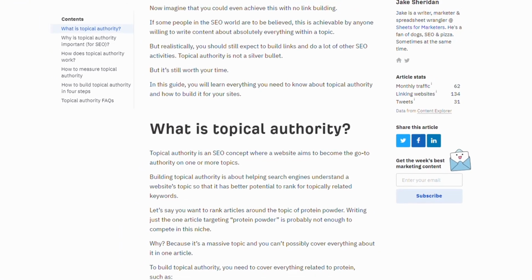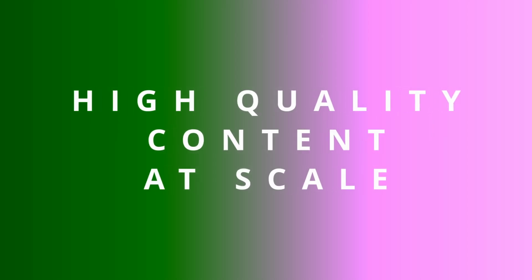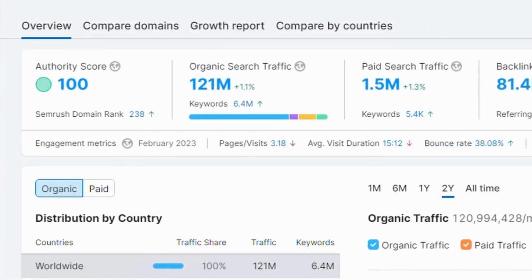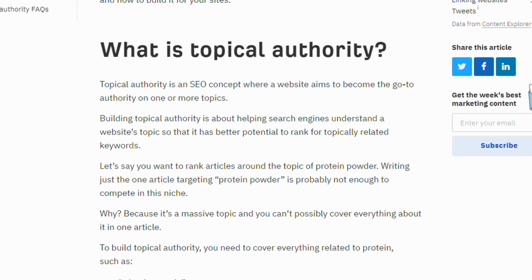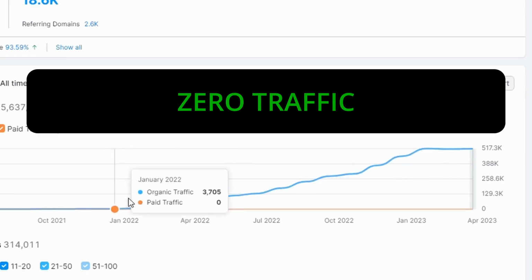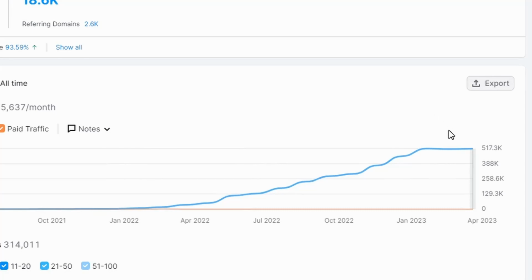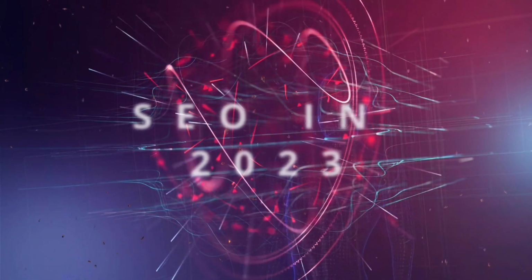I'm going to show you how you can build topical authority for your website the easy way using Programmatic SEO that will generate high quality content at scale. This technique builds massive organic traffic that up until now has really been only accessible for large companies with big budgets. I'm going to show you a recent example of how this process grew organic traffic for a startup from zero traffic to 500,000 clicks per month, and how you can do the same with Mango. What I'm about to reveal to you is a game changer for SEO in 2023.